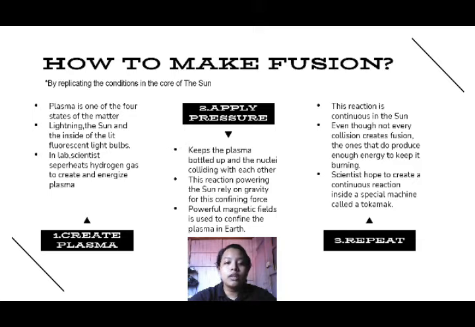The reaction powering the sun relies on gravity for this confining force. Powerful magnetic fields are used to confine the plasma on Earth. So last, repeat the process. The reaction is continuous in the sun. Even though not every collision creates fusion, the ones that do produce enough energy to keep it burning. Scientists hope to create a continuous reaction inside a special machine called a tokamak.